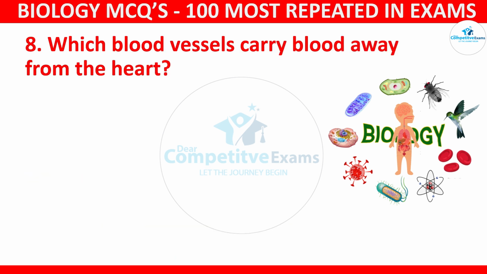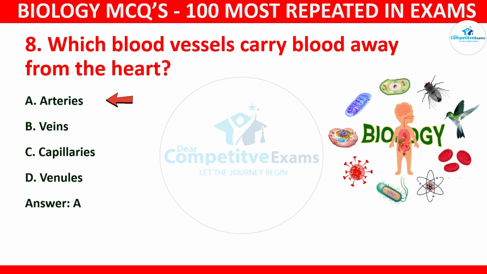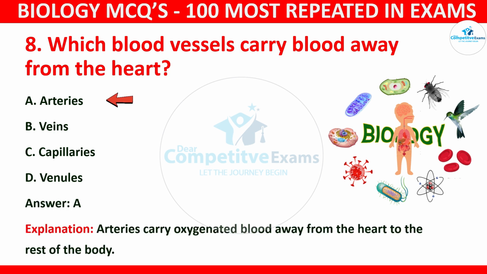Question number 8. Which blood vessels carry blood away from the heart? Your options: arteries, veins, capillaries, or venules. The correct answer is A, and that is arteries. Arteries carry oxygenated blood away from the heart to the rest of the body.